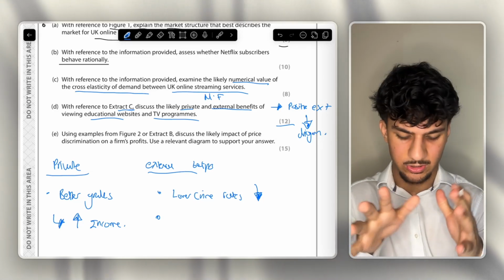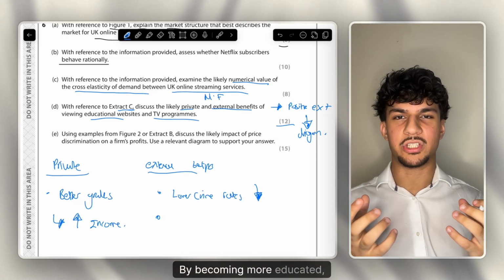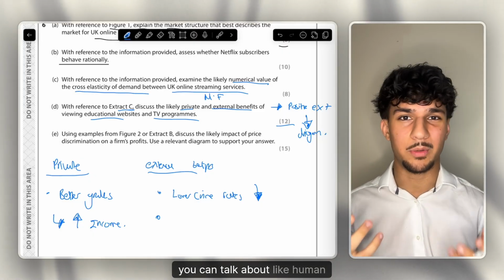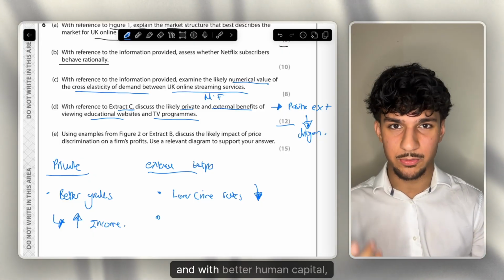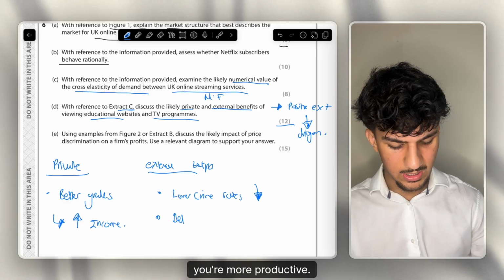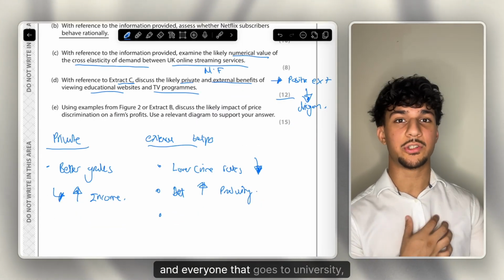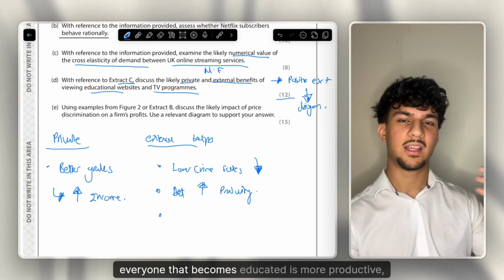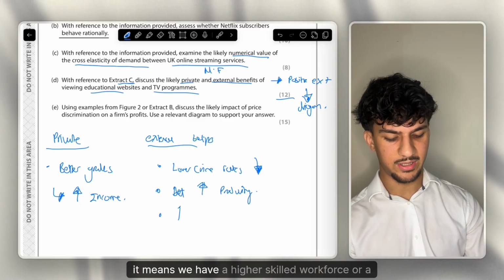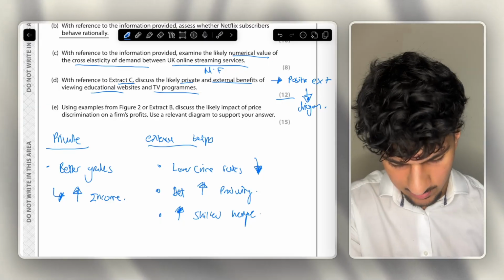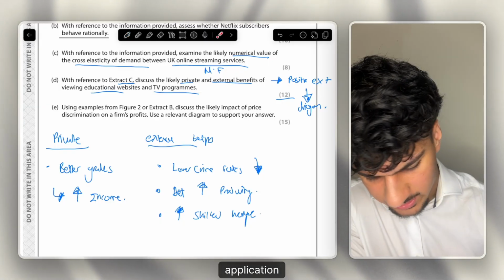Then the more simple things: if you're more educated, you will probably make your future employer more money. But let's go even before that. By becoming more educated, what does educated mean? You have more skills. If you have more skills, you can talk about human capital, and with better human capital, you're more productive, so increased productivity. And if everyone that goes to university, everyone that becomes educated, is more productive, it means we have a higher skilled workforce, or just a more productive workforce. And of course here, you would obviously have to pick up your application marks.